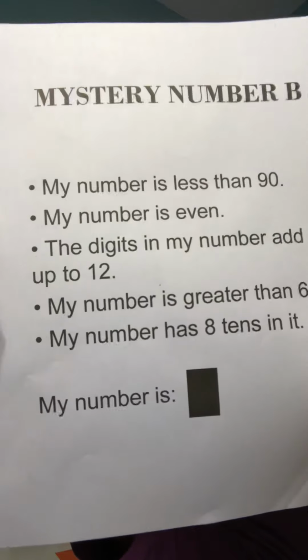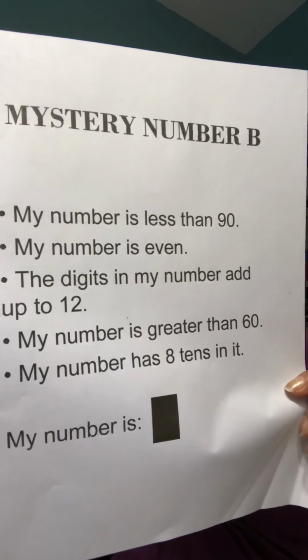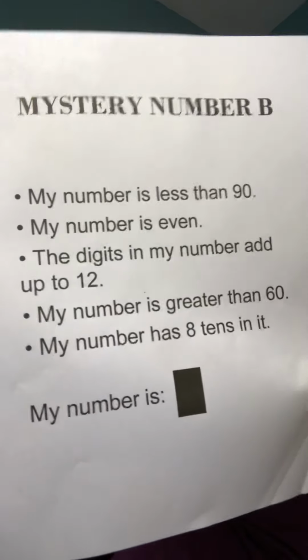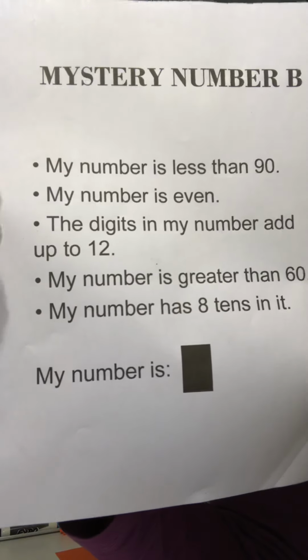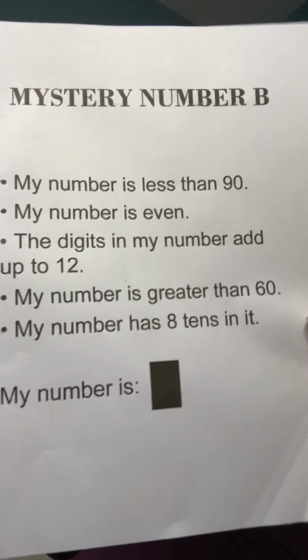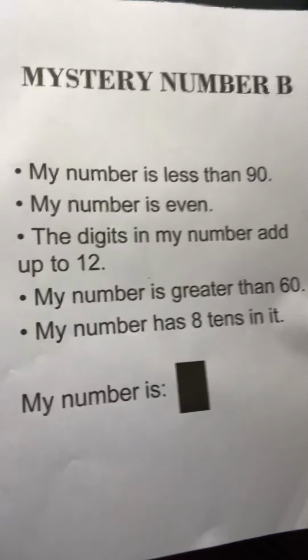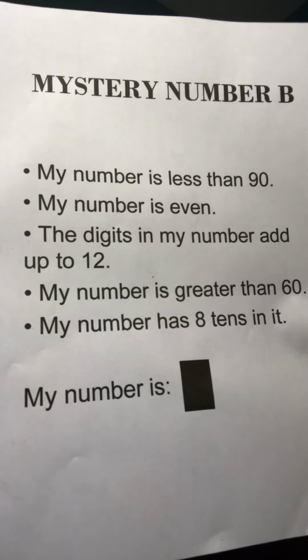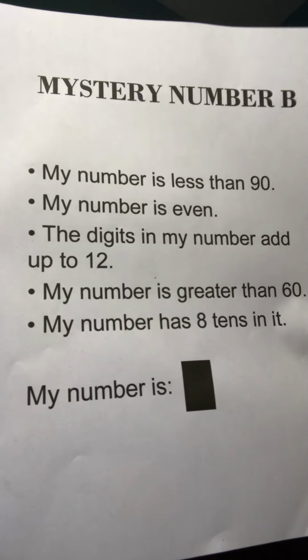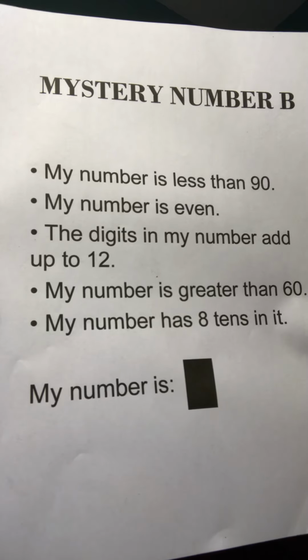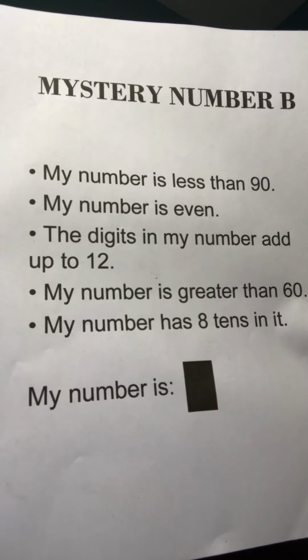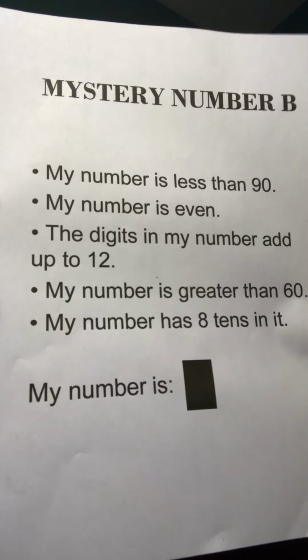And my number has an 8 in it. I'm sorry. So let me read through that again. My number is less than 90. My number is even. The digits in my number add to 12. My number is greater than 60. And my number has an 8 in the tens place.